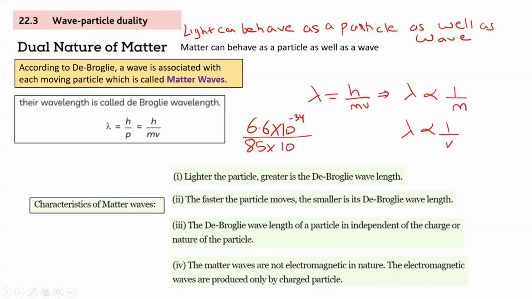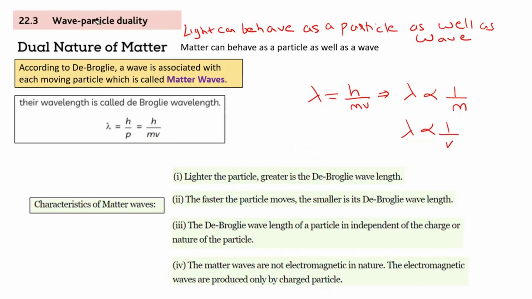Now, I don't want you to calculate, just check. In the numerator, you have 10 to the power minus 34, which is incredibly small, right? So the wavelength is approximately zero. So all real world objects will have zero wavelength approximately. To have a higher lambda, your mass needs to be extremely small. And that happens at atomic microscopic scale when we are dealing with electrons, protons. Getting the point? So that's why these characteristics are important.